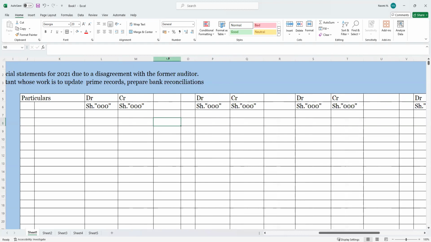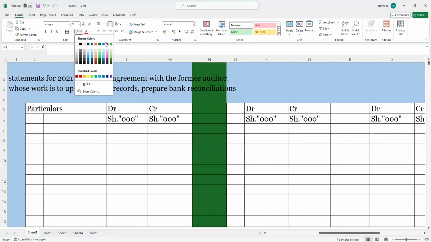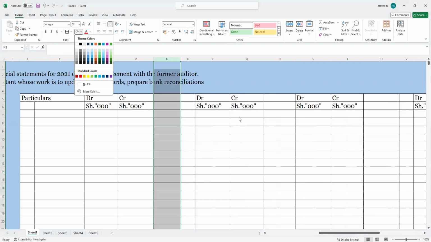It saves time, by the way, if you know what you ought to do.